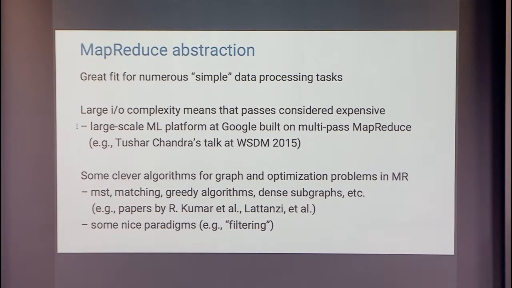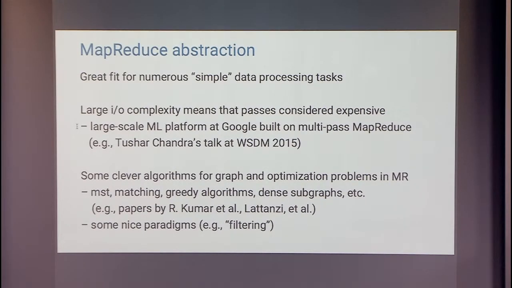For example, one of the original motivations was building an inverted index at Google. You have a lot of documents. Each document has a lot of terms. Think of a document coming with the key as the document ID, and the terms are all the values for the document. And what you want to build from there is an inverted index, which, given a term, you want to collect a list of all the documents that contain it. And that's a very easy, straightforward MapReduce computation. And that was, in fact, one of the motivating examples of this.